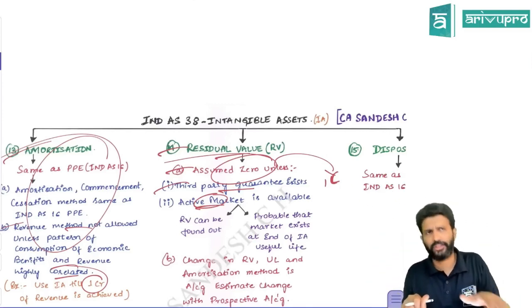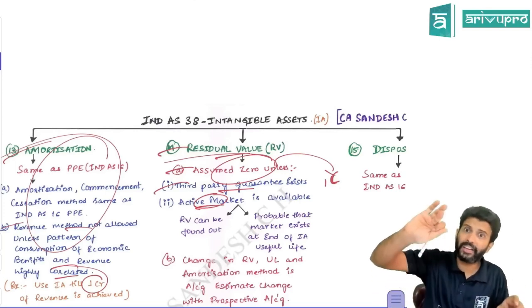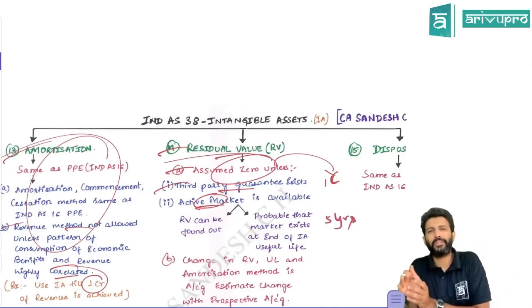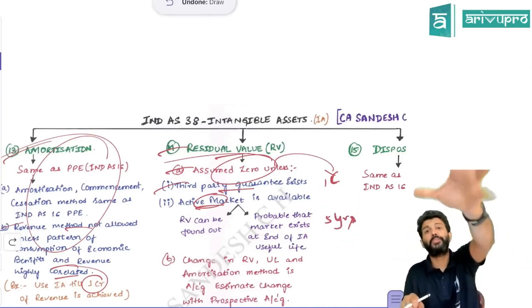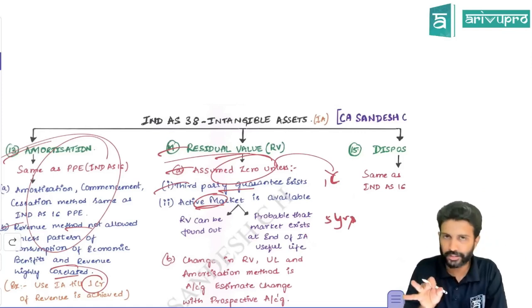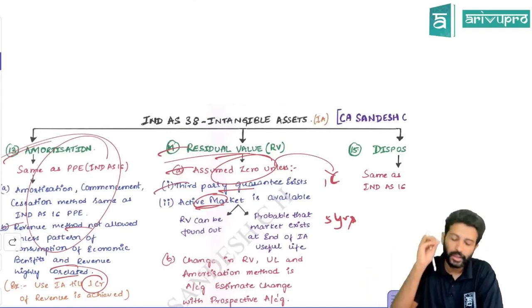If the answer is yes, there is an active market, you can find out residual value from that active market, and that active market will be there till the end of the asset's useful life. Let's say I want to use my software for 5 years. If the company feels there is an active market and it will exist till 5 years, and using the active market we can figure out the residual value, then you can take residual value for the intangible asset. If both are not satisfied, we assume residual value for intangible assets to be 0.